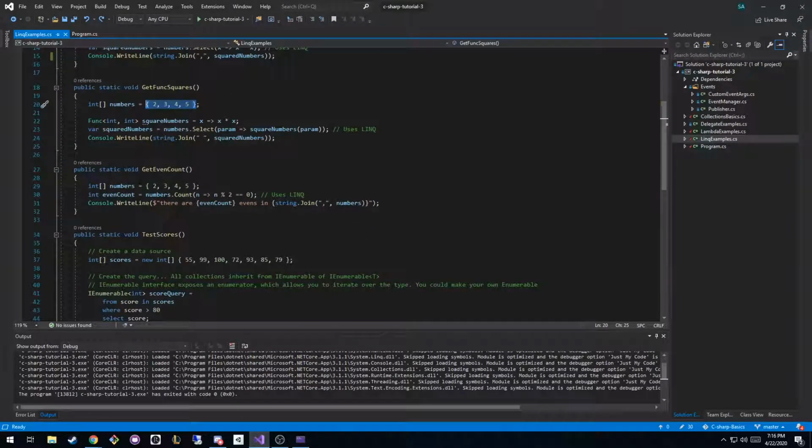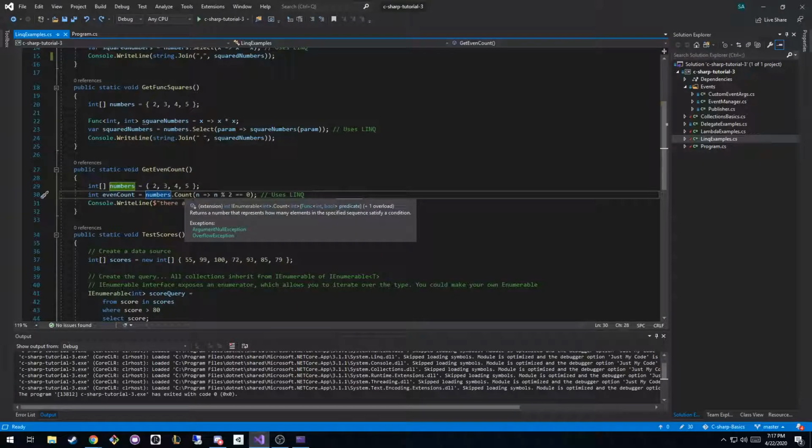Okay, so now we're going to get a little bit more complicated. What we want to do with this function is get the number of evens in this array. So we have 2, 3, 4, and 5. The number of evens, we have a 2 and a 4, so we should be returning 2. We want to get an integer called even count, which is the number of evens, and so we're going to say numbers.